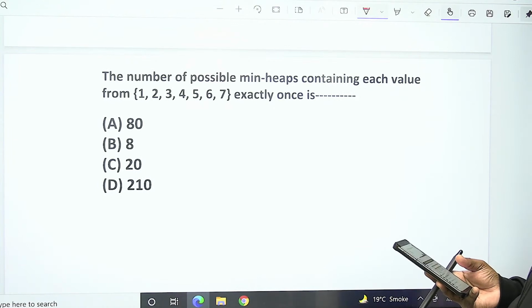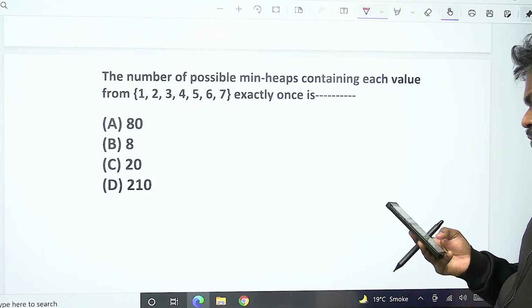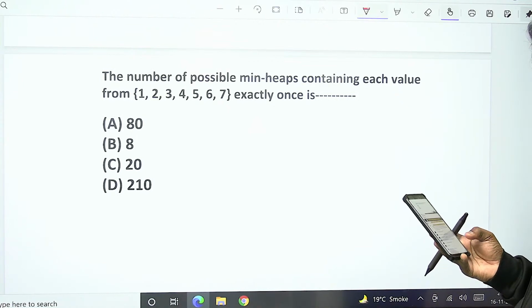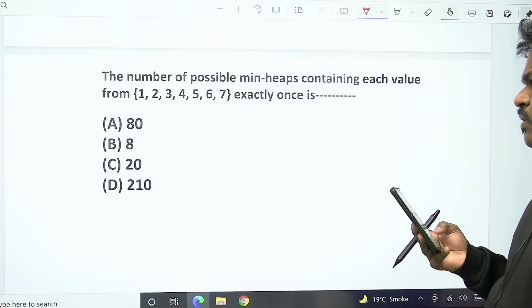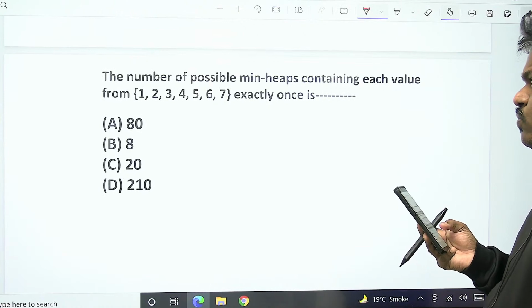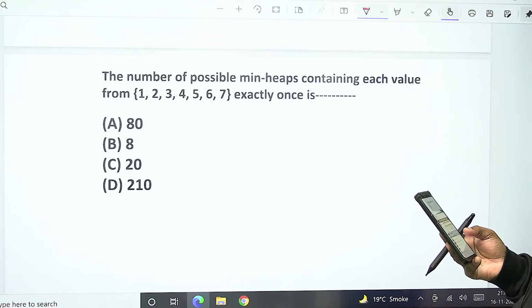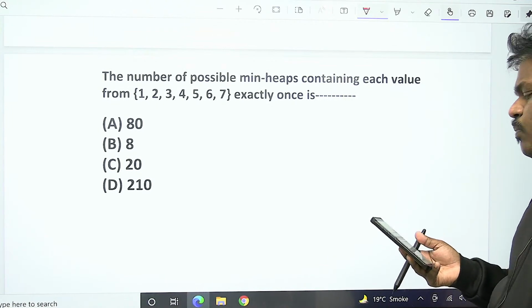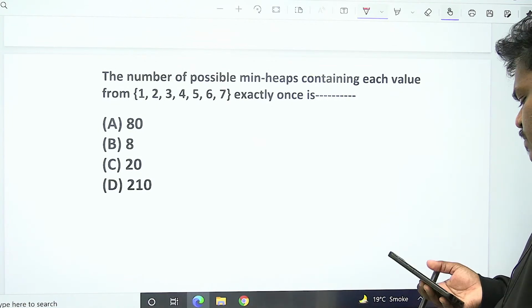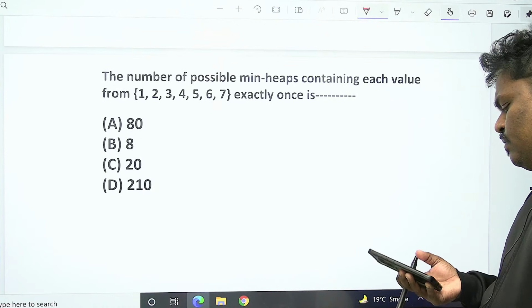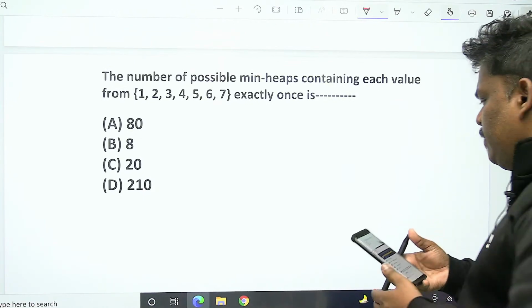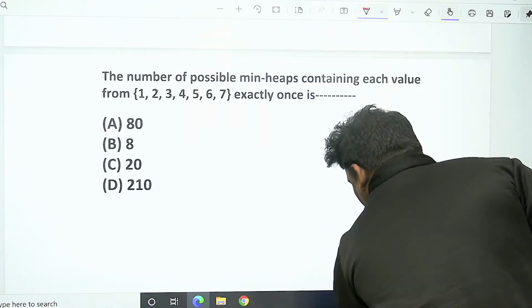If you know the answer, well and good. I will give the procedure today so that you can handle any problem. So can I proceed? Let me proceed now.